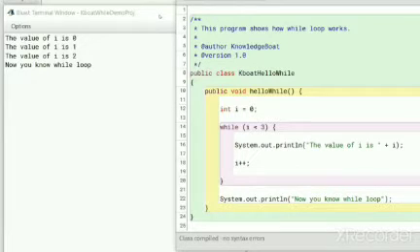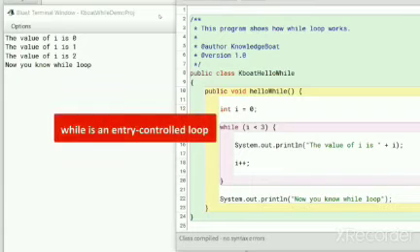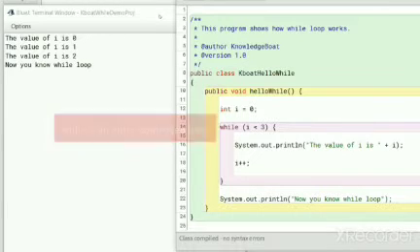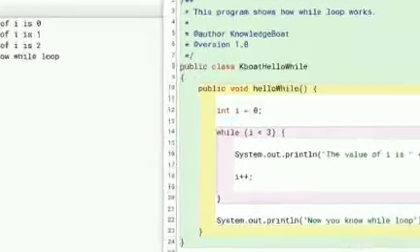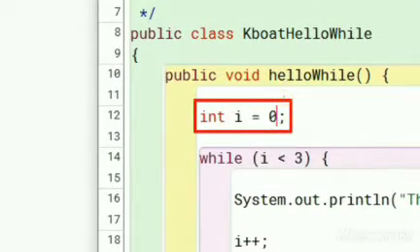Okay, moving on. In the Introduction to Loops lesson, I talked about entry and exit control loops and said that the while loop is an entry control loop. Let's take a closer look at it and try to understand why. We saw that the while loop tests its condition at the beginning of the loop before entering the loop's body. If the condition is false before the first iteration itself, then the body of the loop will not execute even once. I will change this line and initialize i with a value of 4 like this.